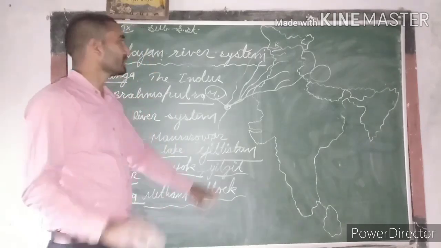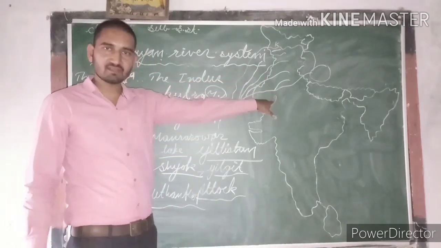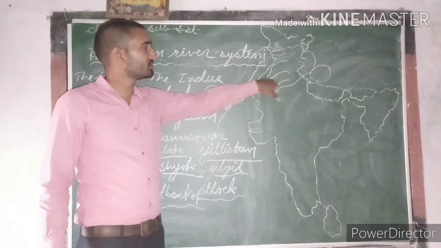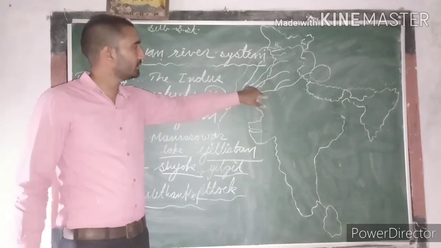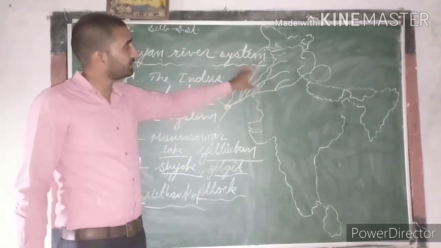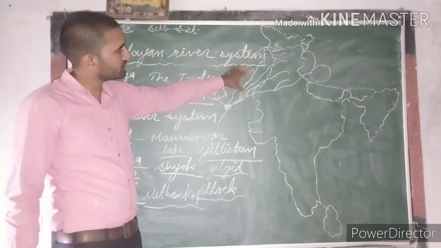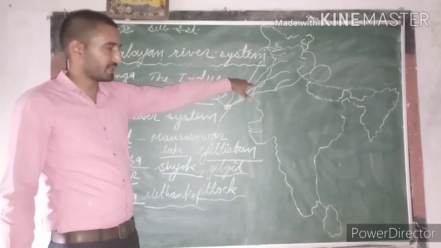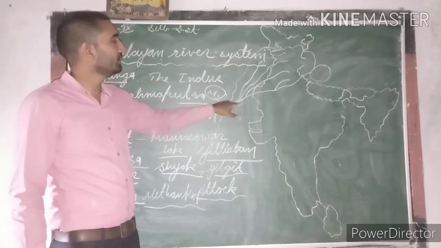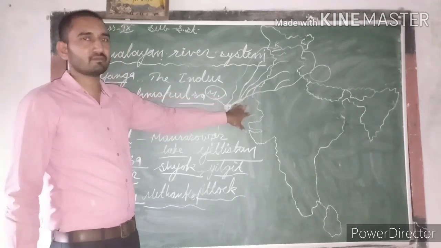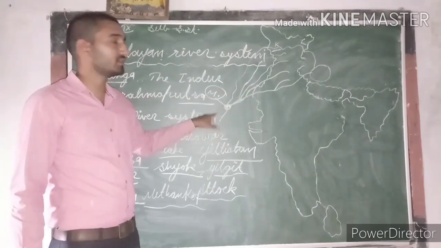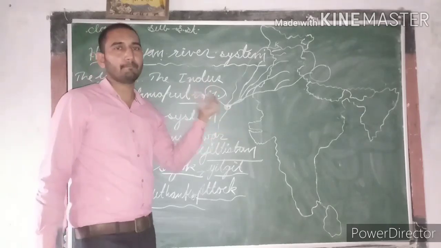Is that clear, guys? The Vyas river merges with the Satluj river in the territory of India only, and the remaining rivers merge with the other rivers, especially with the Satluj river, and finally the water of all these five rivers merges with the Indus river at Mithankot, Pakistan.